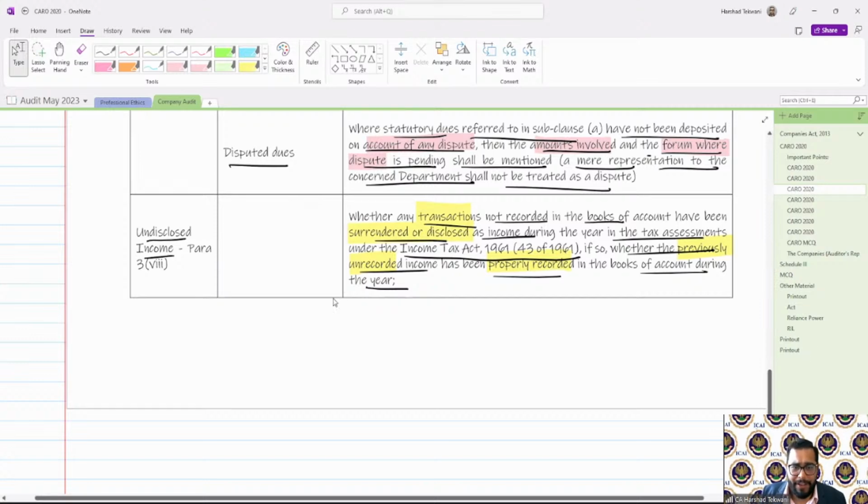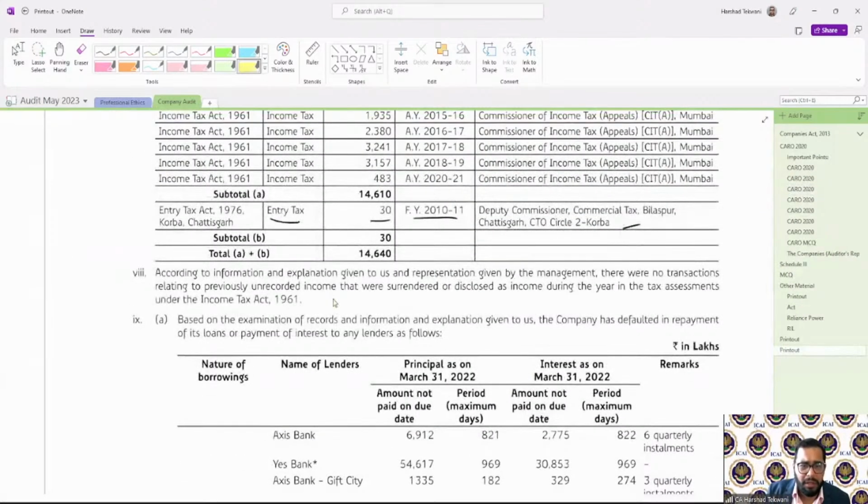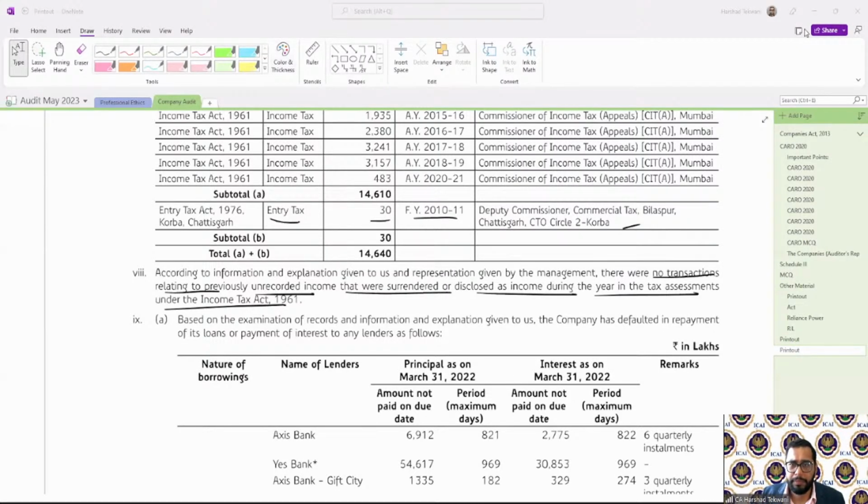So if I show you one example, see here, there was no transaction relating to previously unrecorded income that was surrendered or disclosed as income during the tax assessment under the Income Tax Act 1961. So that is there. So that is with respect to my disclosure for the undisclosed income.